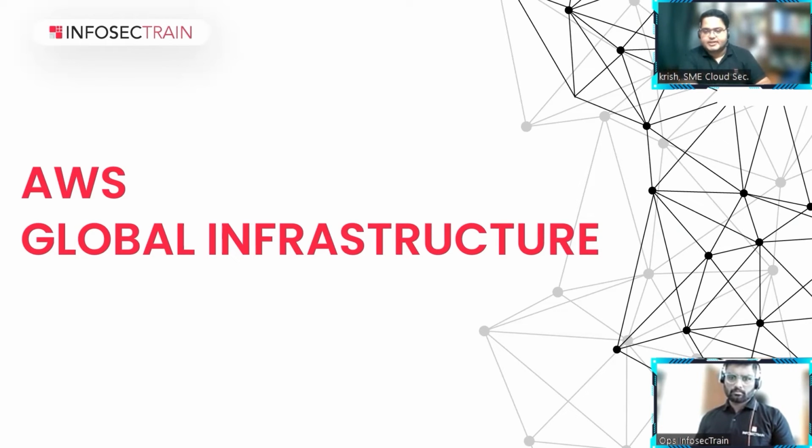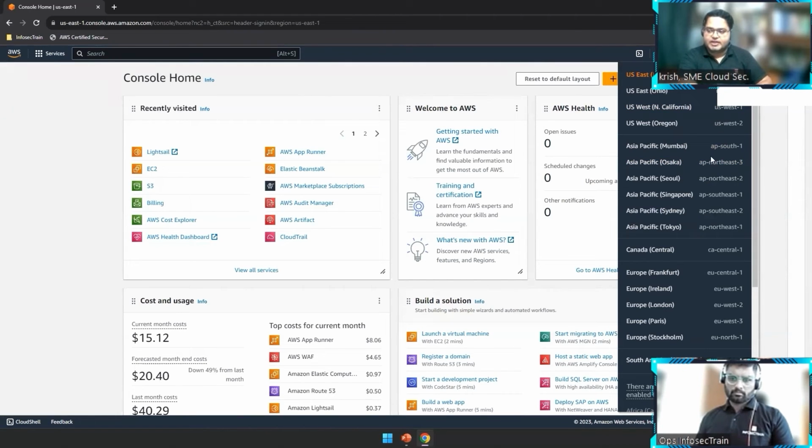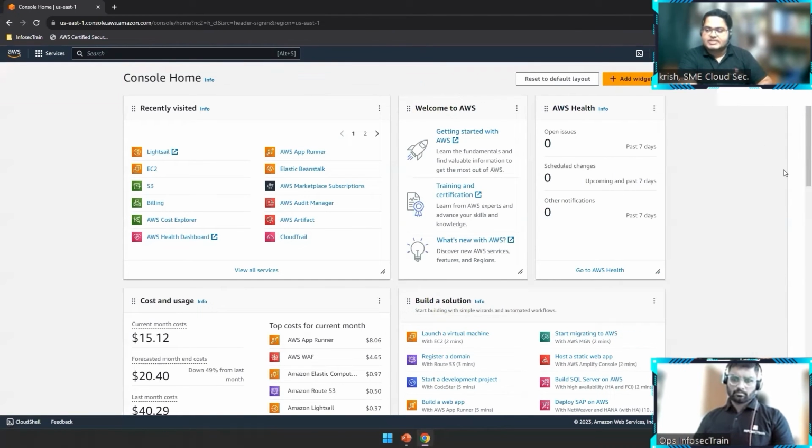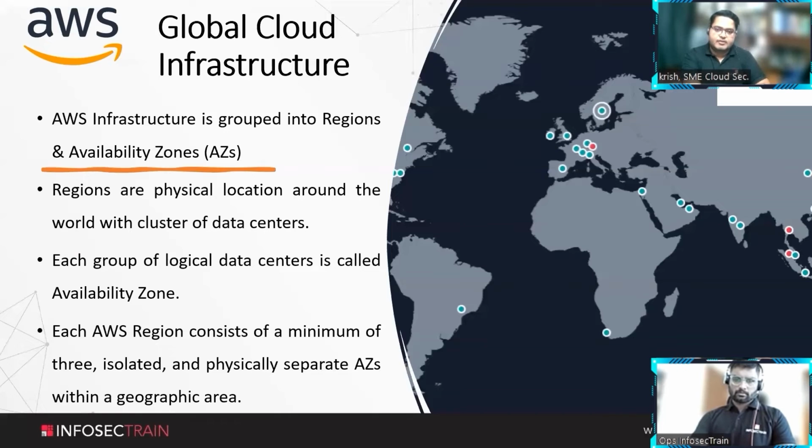Like this, there are many factors we have to keep in mind, which we'll discuss further. But before that, I will just explain how this infrastructure works in the cloud platform. This concept is what we call the AWS Global Infrastructure, where AWS has structured data centers across the globe. If you go to AWS or Azure or any cloud platform, they divide their infrastructure into something called regions and availability zones.